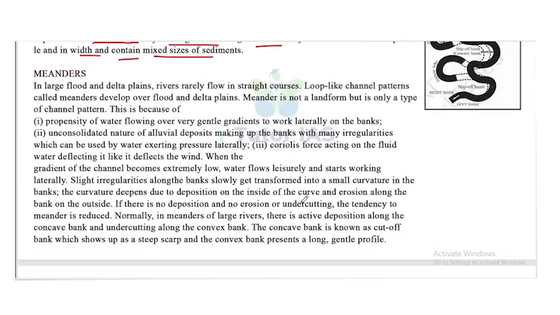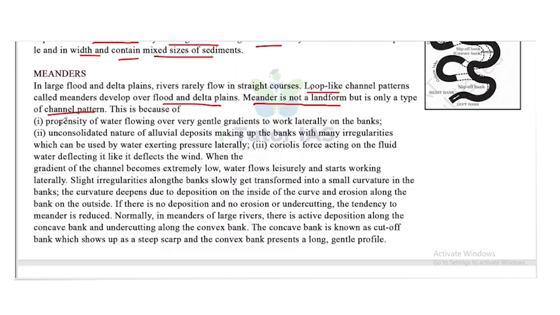In large flood and delta plains, rivers rarely flow in straight courses. Loop-like channel patterns called meanders develop over flood and delta plains. Meander is not a landform, but is only a type of channel pattern.